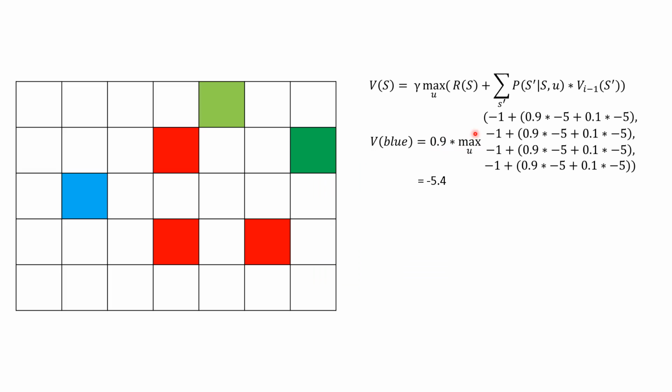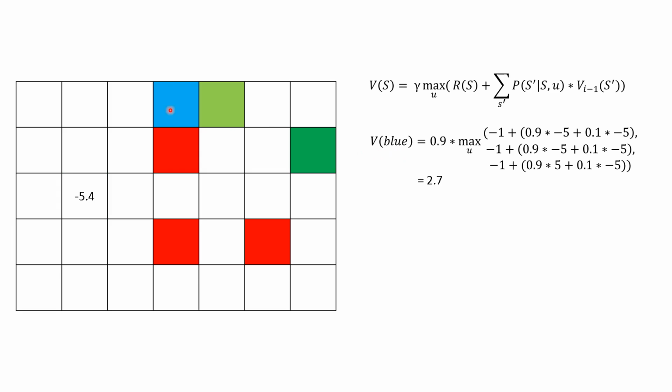We multiply that by the maximum value across every single possible action: up, down, left, and right. For each case, we want to add the reward of the current state, which is -1, plus the transition probability for going up, multiplied by the previous value. In this case, the initial value would be -5 for going up, plus the failure probability, which is 0.1, multiplied by the previous value of staying in our current state. We do this for up, down, left, and right, then we sum it up, and eventually we get that the value for the state is -5.4.